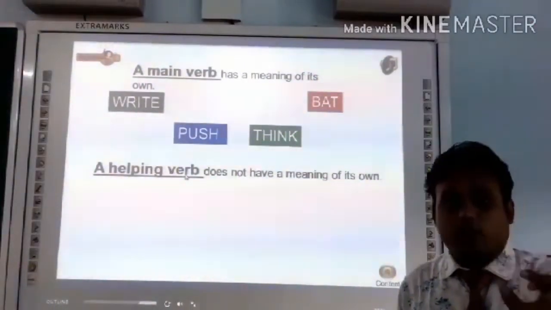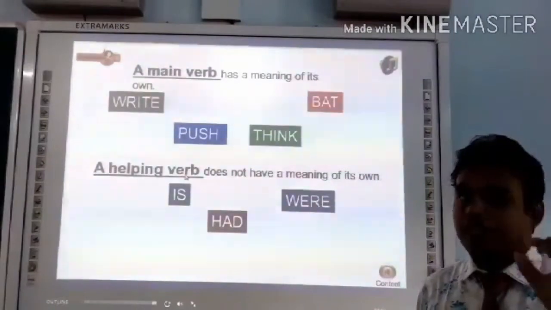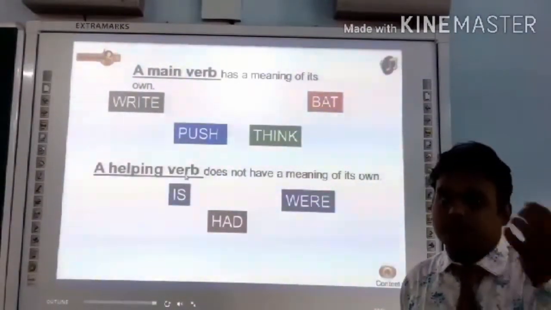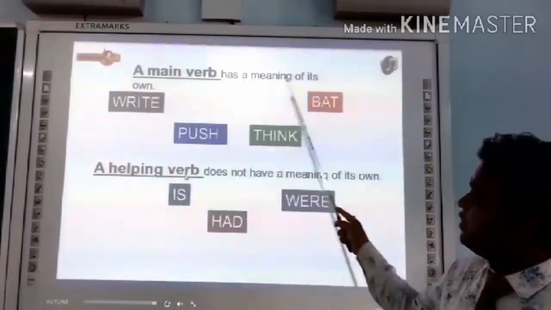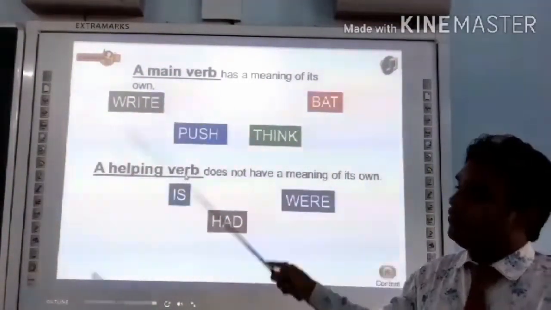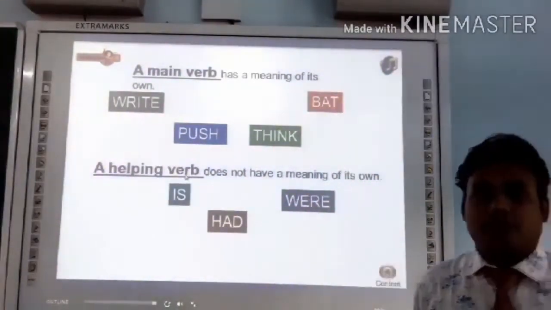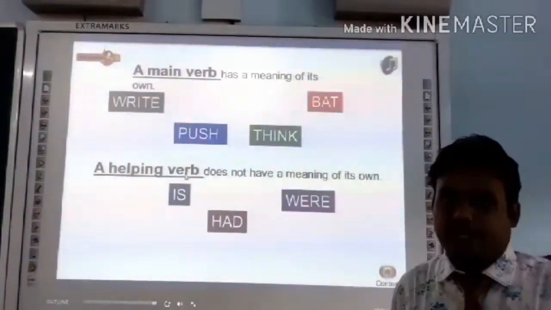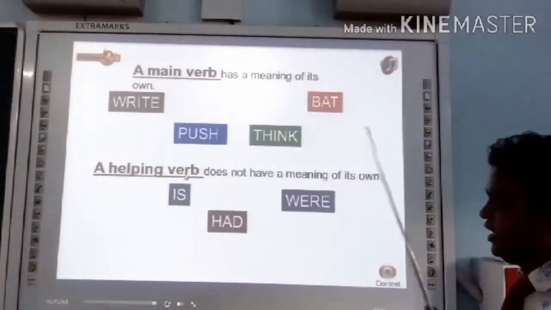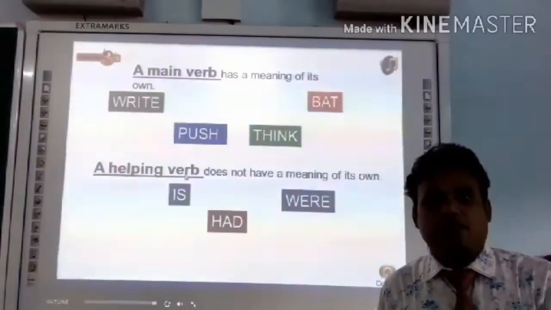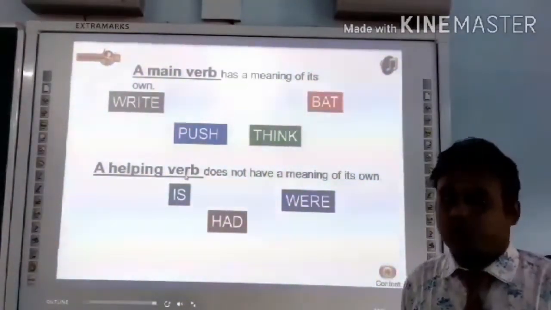Main. This verb shows that it does not need any help. That means it is free, it is complete in itself. That's why we call it main. A main verb has a meaning of its own, like write, push, think, bat. These verbs do not need any help. But on the other hand, a helping verb does not complete an action. So what are those helping verbs?